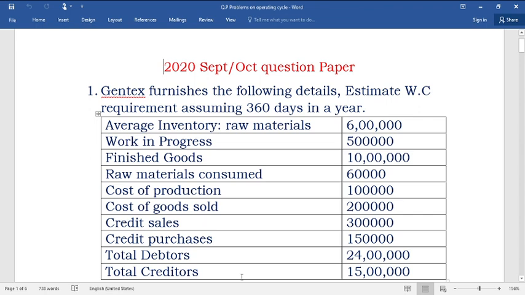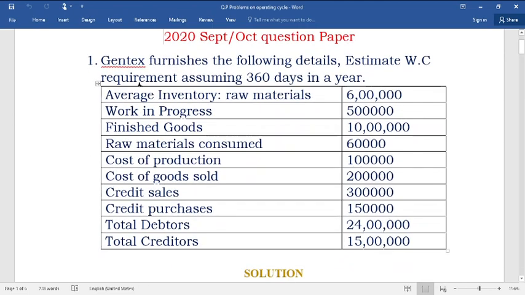Good morning, students. Today we shall see a few question paper problems on operating cycle. These problems appeared in the previous year examinations of the sixth semester BCom conducted by Mangalore University. Here is a problem which appeared in the 2020 question paper for 12 marks. Go through this problem.